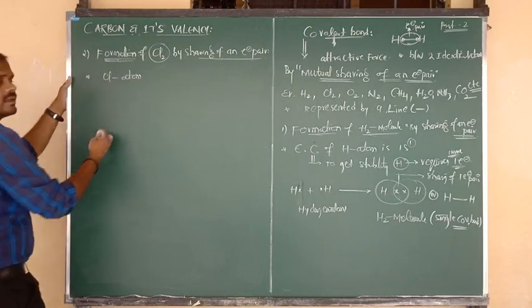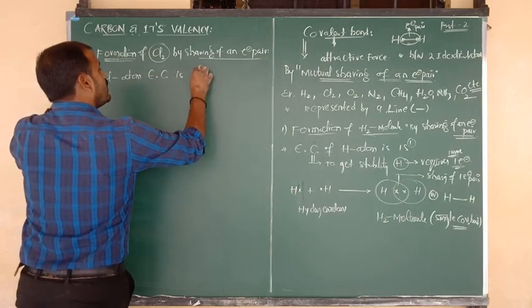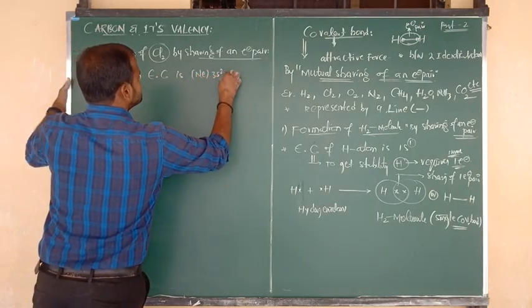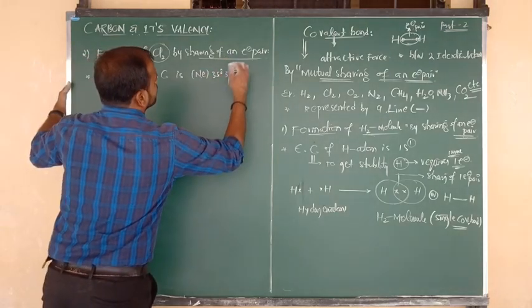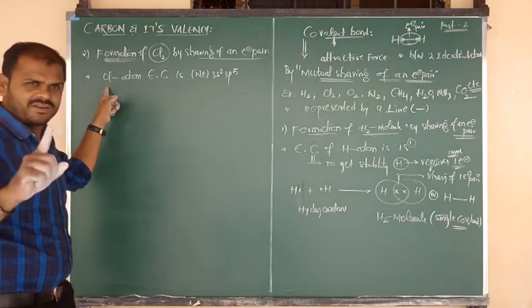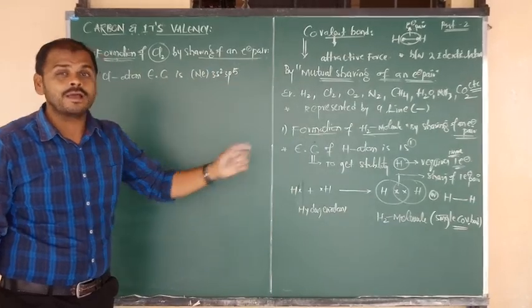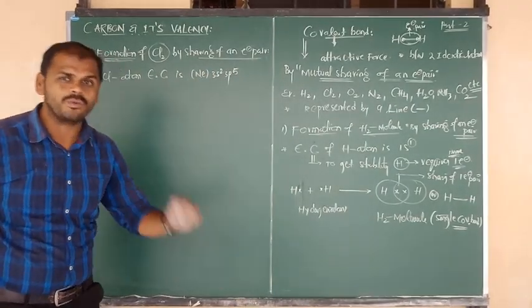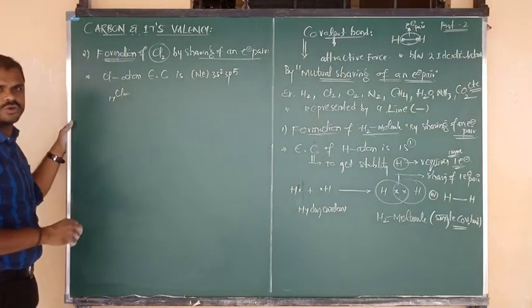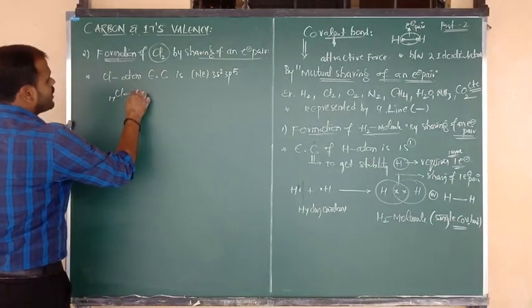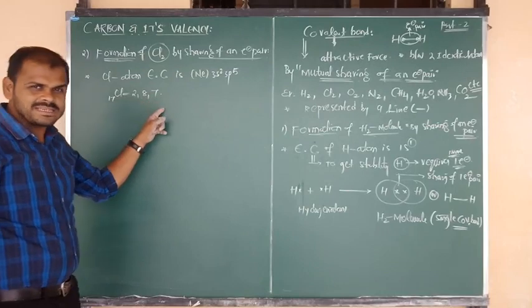Cl atom, chlorine atom. Electronic configuration is neon 3s2 3p5. Because of why? Chlorine atomic number is 17. Neon contains 10 electrons, 10 plus 2 is 12, 12 plus 5 is 17. Chlorine atomic number is 17. Clear, all of you? Okay, fine. So we can say that chlorine atomic number 17, we can write the configuration 2, 8, 7, because 2 plus 8 is 10, 10 plus 7 is 17.